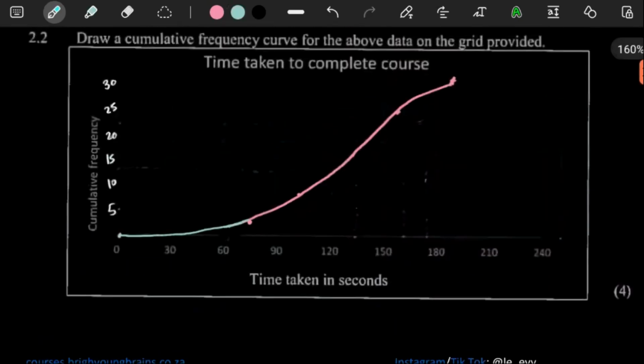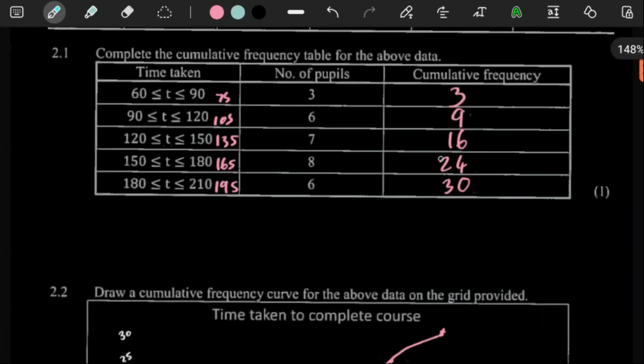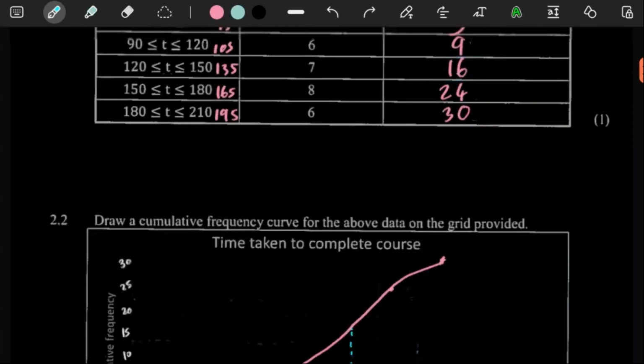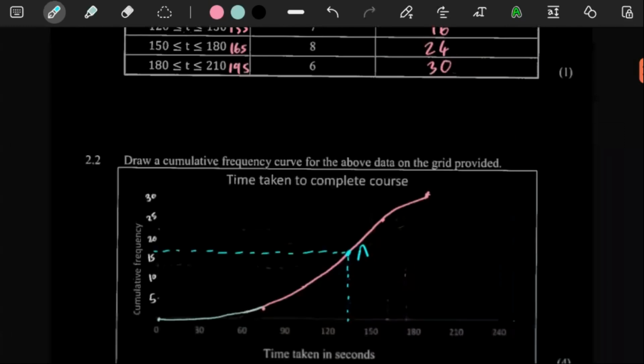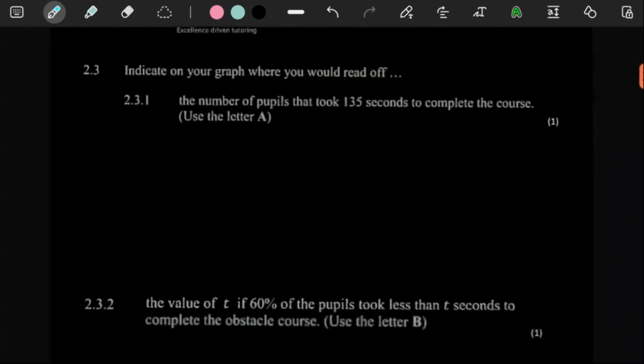Well, we already know 135 would be somewhere here, so we trace it there. And we already have a rough estimate, so we should be around 16, somewhere over there, just above 15. So this is where we would read off those 135 people. They say we should label it A.